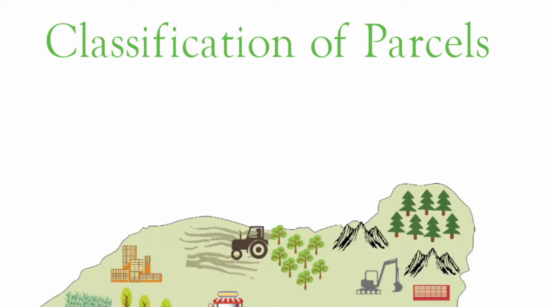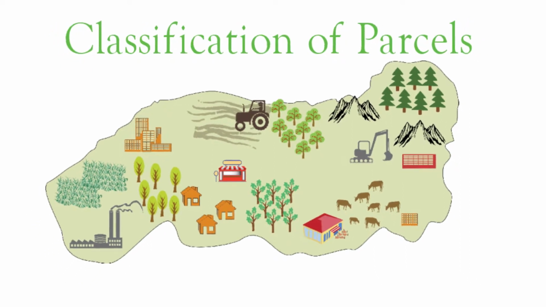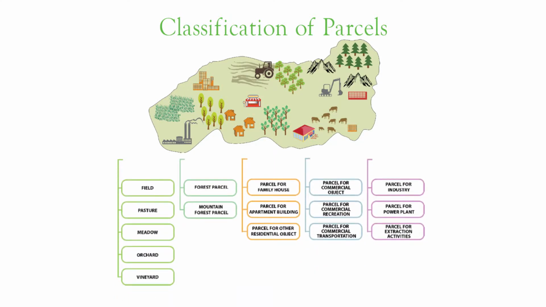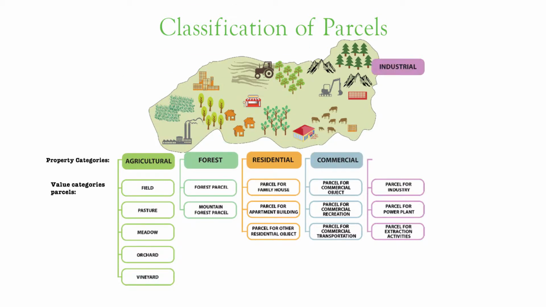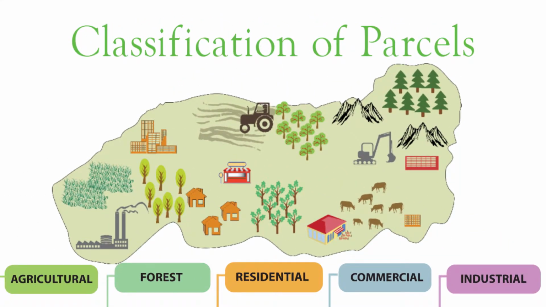Market price for properties usually varies depending on the type of property. Therefore, the first thing to do is to classify all parcels. For parcels, there are 16 different categories. These are called value categories. Each value category belongs to a certain property category. Each parcel is classified based on what the parcel is used for. For example, a parcel with a family house in it is classified as parcel for family house. A field is classified to the value category field, etc.